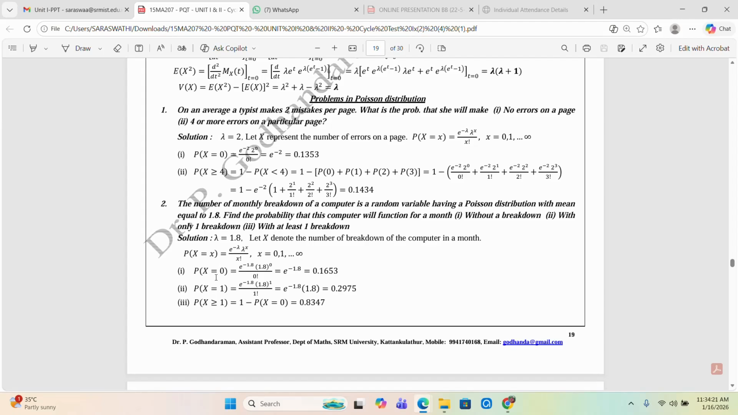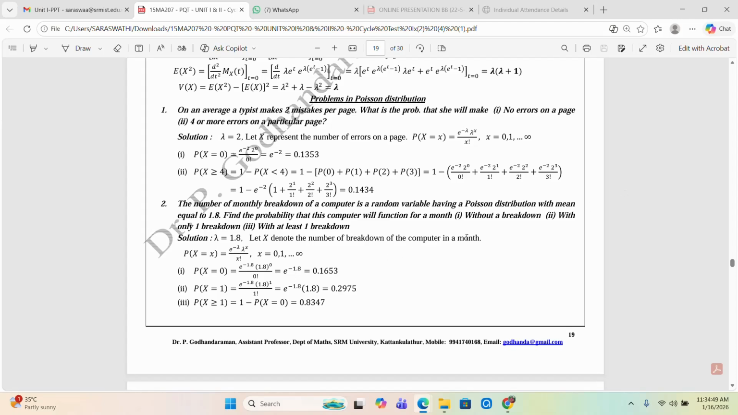Now first of all, x is equal to 0 because without a breakdown there is no breakdown of the computer, hence the value of x is equal to 0. So for x is equal to 0, lambda is equal to 1.8, e power minus 1.8 into 1.8 whole power 0 by 0 factorial. Any number power 0 is 1, 0 factorial also 1, so e power minus 1.8, which is equal to 0.1653, the calculation of e power minus 1.8.